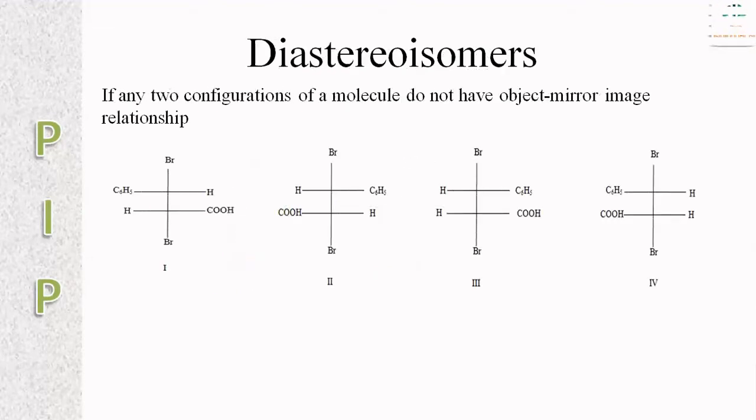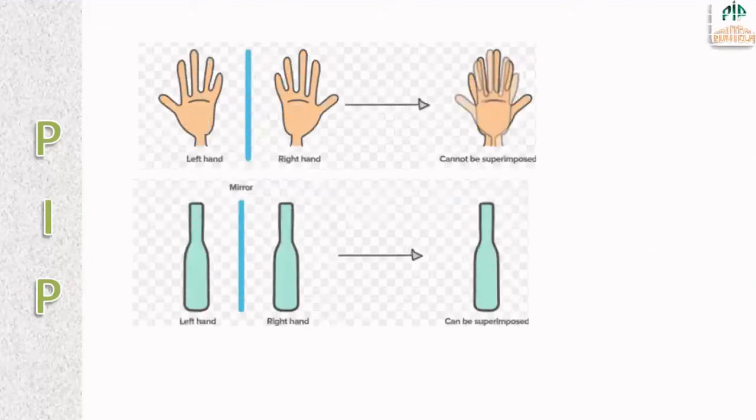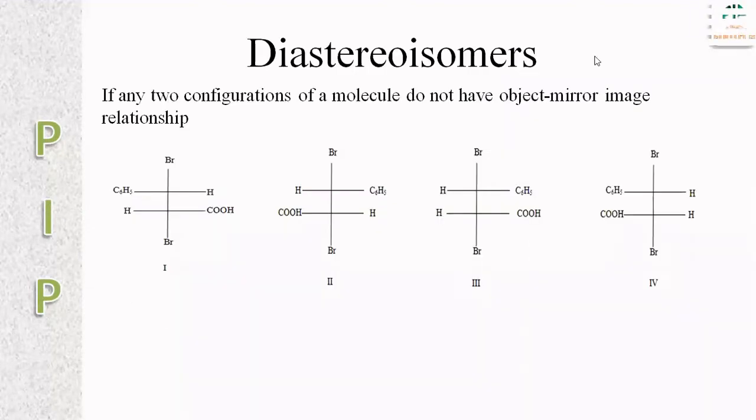For example, if you see the structure, it will be clear. These are enantiomers, which cannot be superimposed. If we keep one over the other, they will not be superimposed. They are enantiomers. Diastereoisomers: the two configurations of a molecule do not have a mirror image relationship.